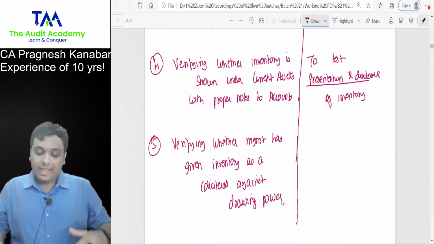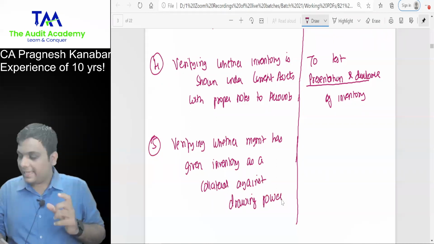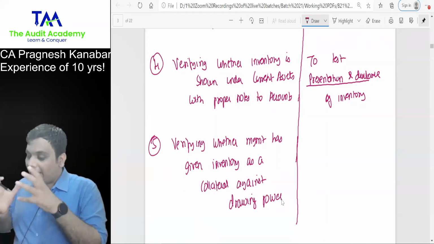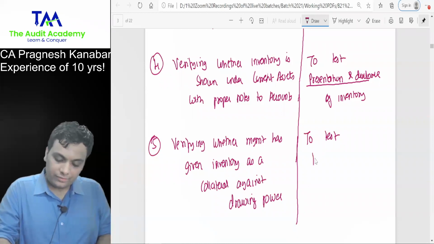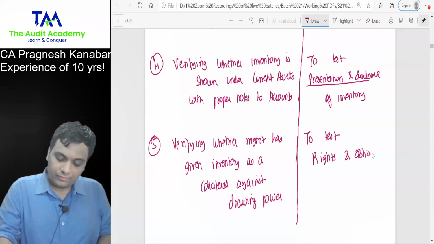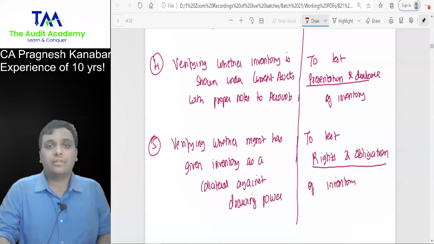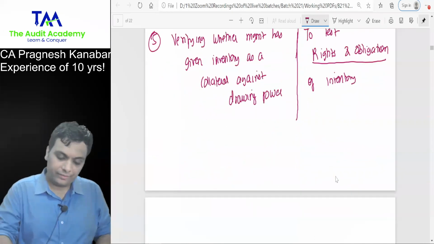I'm trying to verify the rights and obligation. Very good. I'm trying to test the rights and obligation of inventory. I mean, of the entity over the inventory.